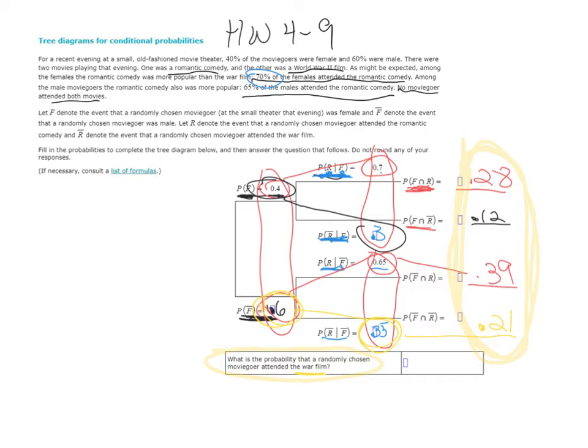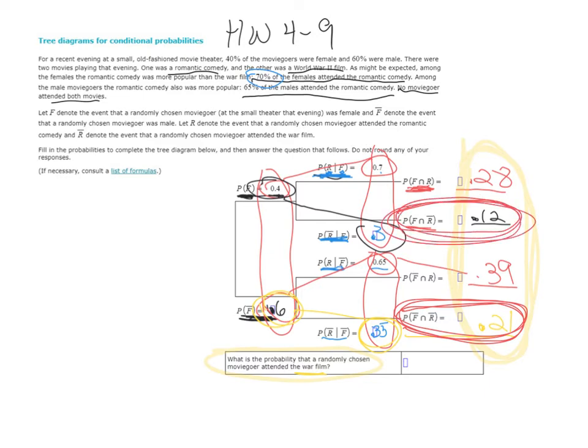So the people that didn't go to the romantic comedy were these guys right here: the probability of being a guy and going to the war film, and the probability of being female and going to the war film. I'm going to take those two probabilities, add them together, get 0.33, and that should be my answer here.